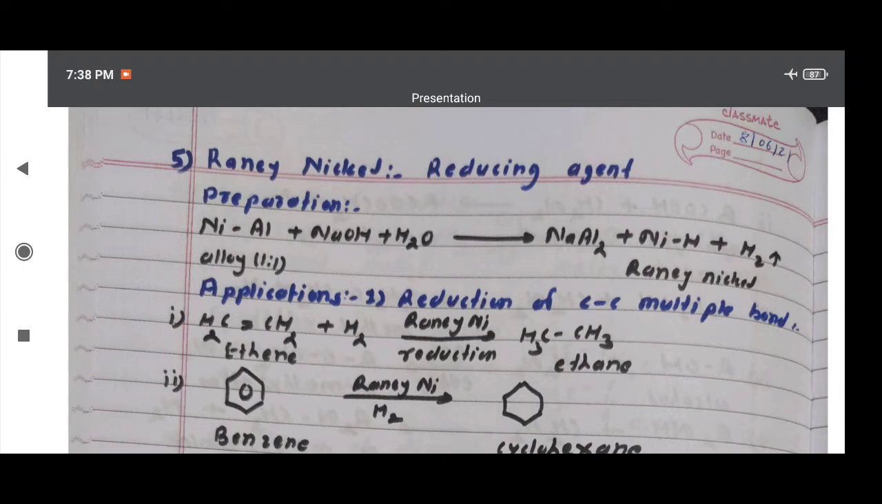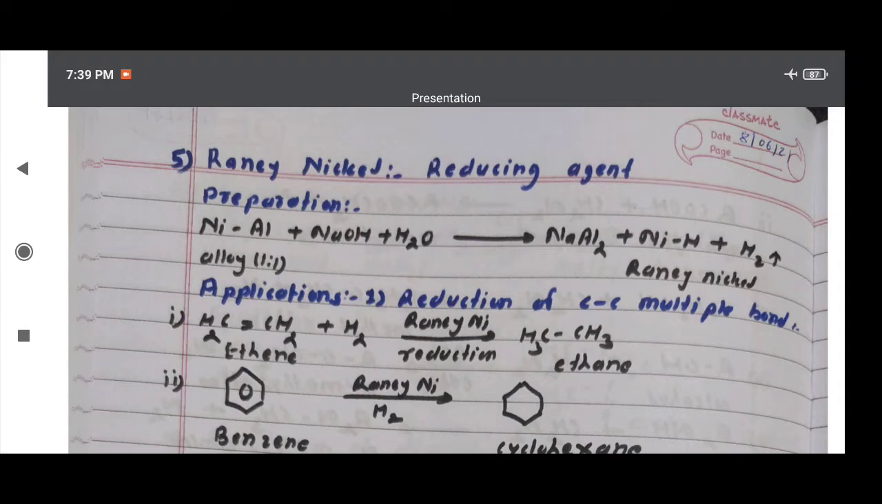There are a number of applications of Raney nickel. First application, mainly it is used as the reduction of carbon-carbon multiple bonds. Multiple bond means carbon-carbon double bond or carbon-carbon triple bond or carbon-nitrogen triple bond. Therefore, I am taking the example first ethene, CH2 double bond CH2 plus H2. Here Raney nickel is the reducing agent.